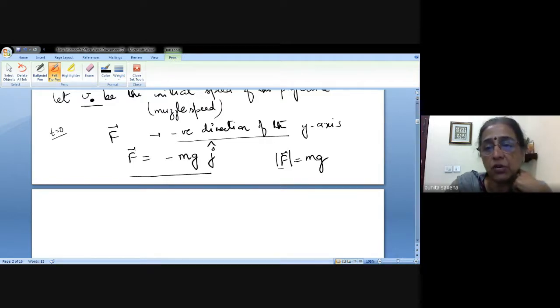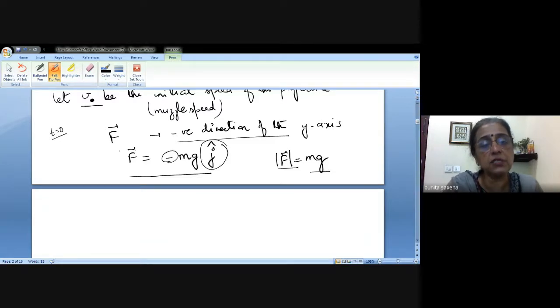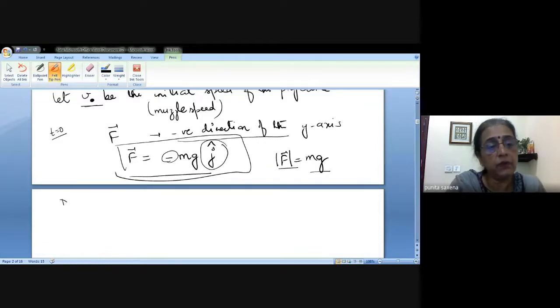So this is one force, because m is the mass of the projectile and g is the acceleration due to gravity, and the force is going to be nothing but mg. Physics says that the modulus of the force should be mg. But this is the modulus, the scalar quantity. Now we are attaching a direction. Which direction? The negative direction of the y-axis. So I have a negative sign and a j here, which attaches a direction to it. So this is one equation that we get, right? But then we have Newton's second law of motion with us.